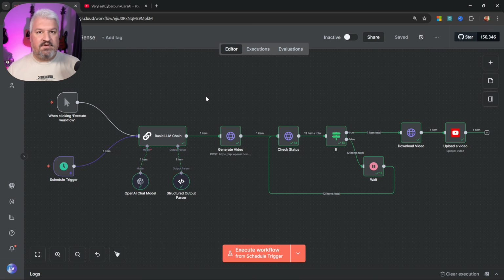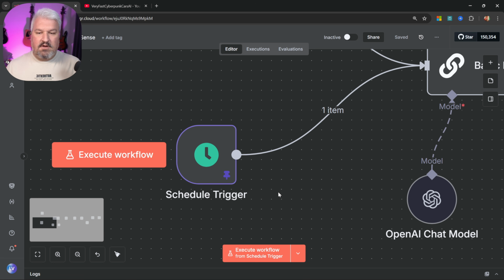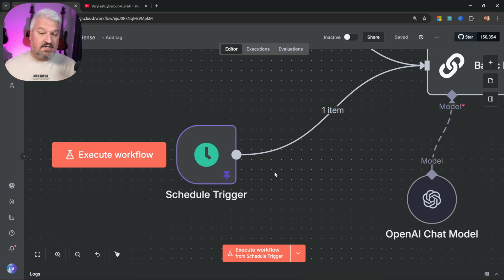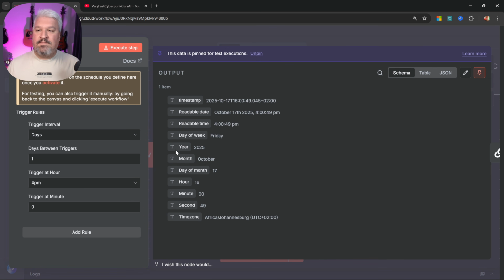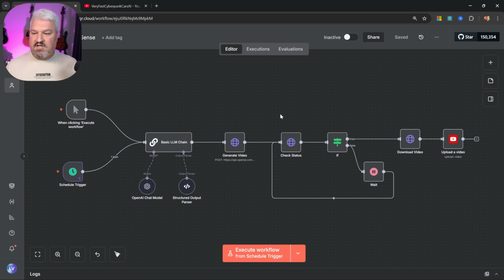So let's switch over to N8N, and let's build our workflow that will generate the script, the video, and then upload the result to YouTube. All on autopilot. In fact, one thing I forgot to mention is that this workflow actually runs on a scheduled trigger. This means it automatically runs at 4 p.m. every day. So because I want this workflow to run in the background without my involvement, I really didn't want to run it on my own machine.